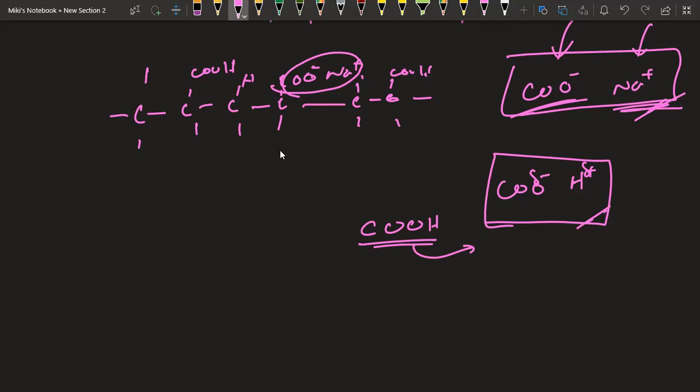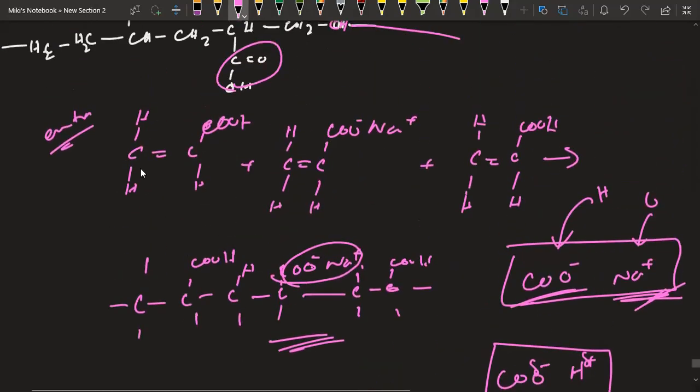Okay, now this substance, the sodium, like this part, this sodium propenoate. So this is actually what? This was 1, 2, 3. So propenoic acid, isn't it? This is propenoic acid. And this is sodium propenoate. Okay, this is a sodium propenoate.